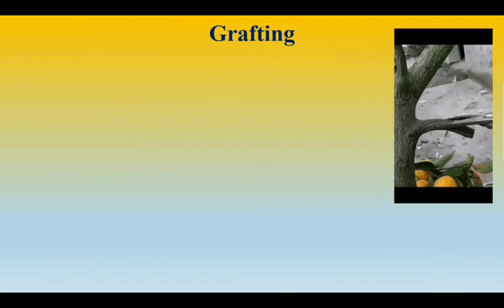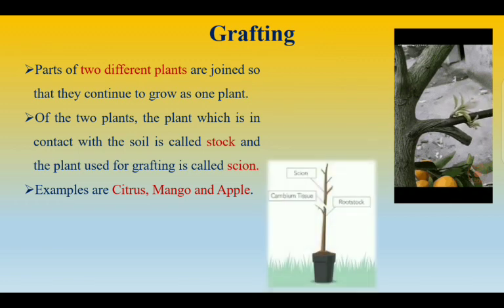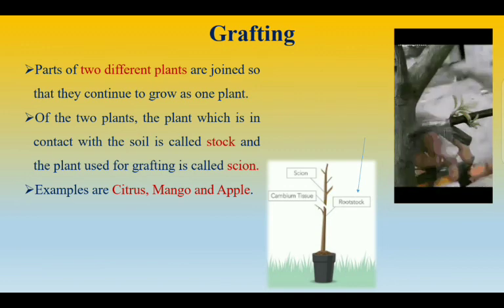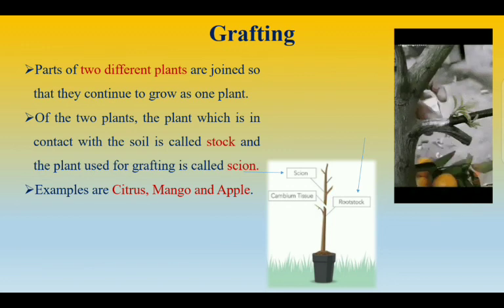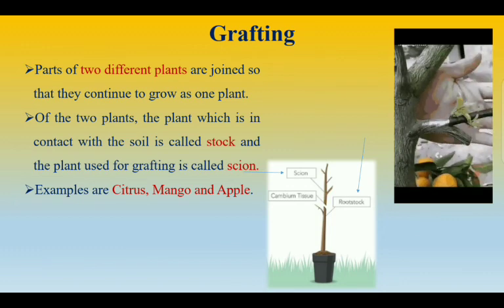Next is grafting. So in this, parts of two different plants are joined so that they continue to grow as one plant. Of the two plants, the plant which is in contact with the soil is called the stock, or else it's called the root stock. And the plant used for grafting is called the scion. So you can understand the plant which is in contact with the soil is called the stock, and the plant used for grafting is called the scion.